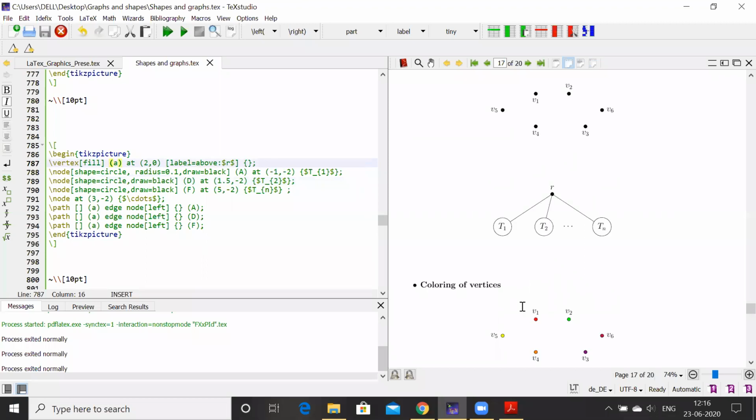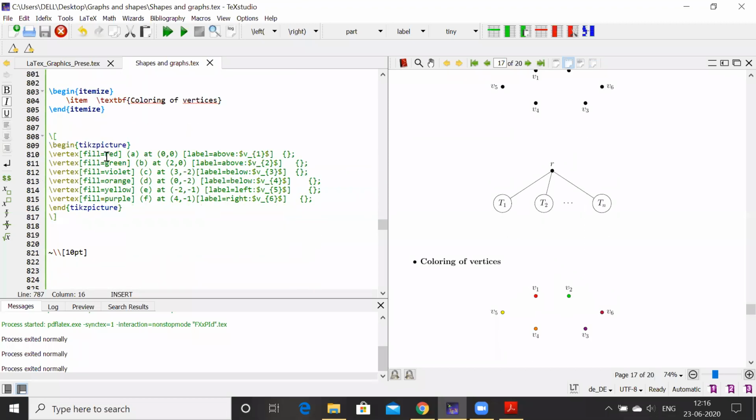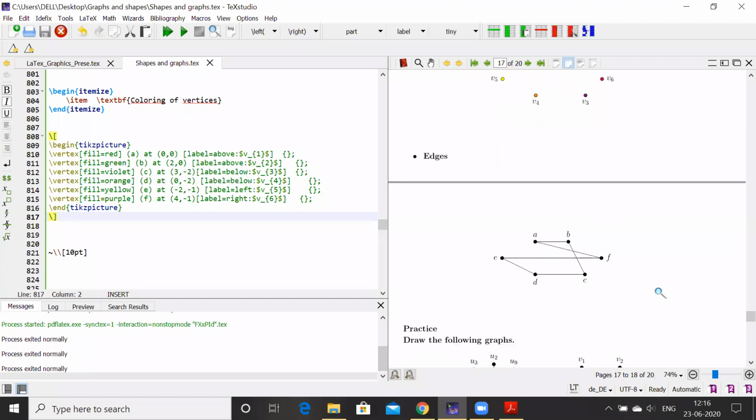Coloring of the vertices, same thing. Here, as I mentioned, if you don't specify the colors, it will give you the default black one. But here, if you write fill equal to red, fill equal to green, violet, orange, yellow, purple, you can give different colors to the vertices. Of course, we can increase the size of the vertices and many things one can do. Same thing for vertex. Now edges.